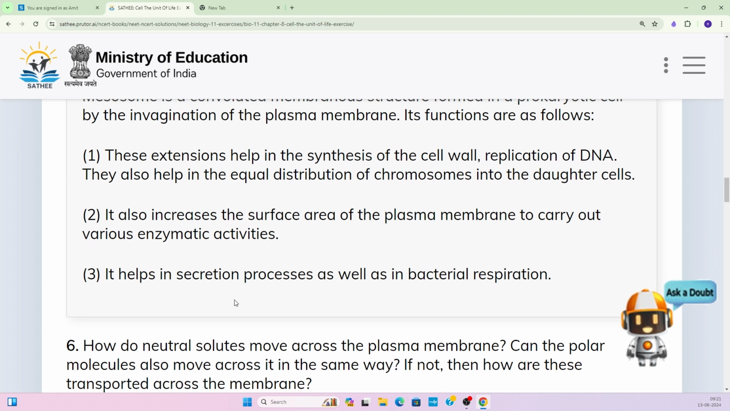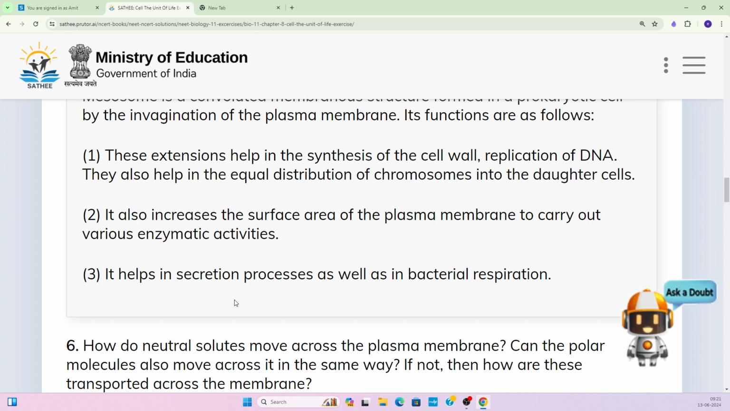These extensions help in the synthesis of the cell wall and replication of DNA, where the DNA makes its own copy. So in that also, this mesosome helps the DNA structure to get replicated or duplicated. How does it happen? At the surface of this extension called the mesosome, the circular, naked DNA gets attached and it helps to replicate it.